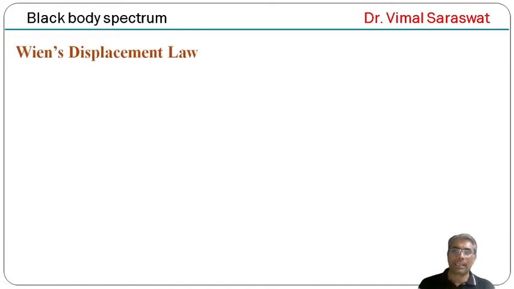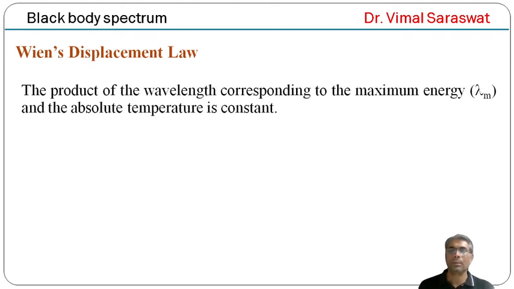Now, next one is Wien's displacement law. According to this law, the product of the wavelength corresponding to the maximum energy, that is lambda m, and the absolute temperature is always constant.